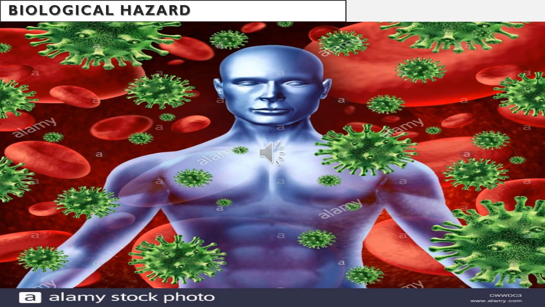Then biological hazard, which mostly includes diseases like chicken pox, smallpox, AIDS, and sometimes killer bees. Honeybees, sometimes honeycombs. If we disturb them, they try to bite the people who are disturbing them. You can also consider coronavirus, which is a biological hazard.